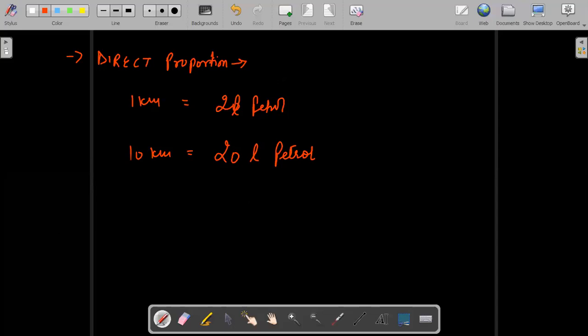And there is a concept of indirect proportion also.